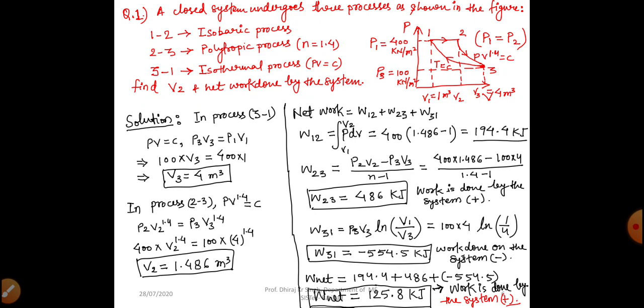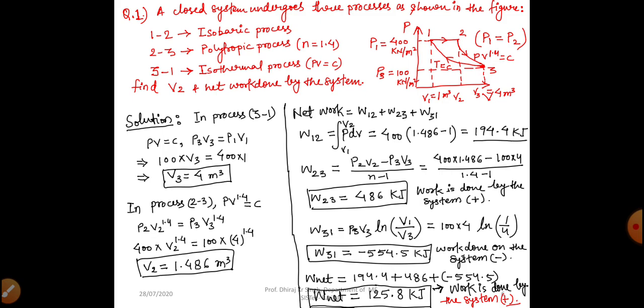So for finding out net work done by the system or net heat transfer by the system, we have to know all the properties. Pressure and volume at point 1, 2, 3, we should know all these values.